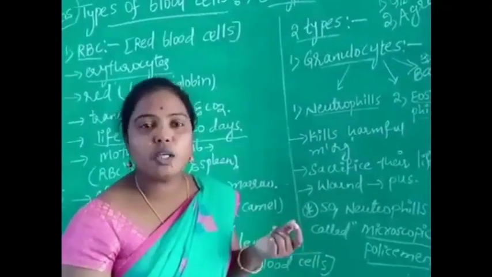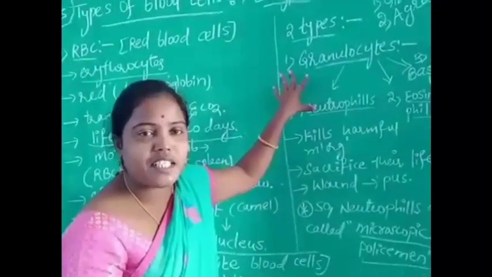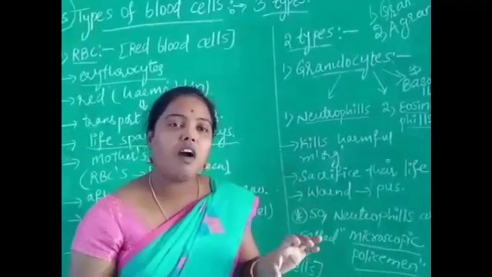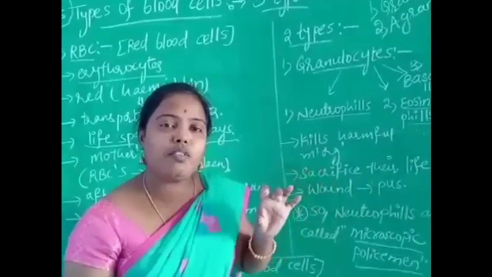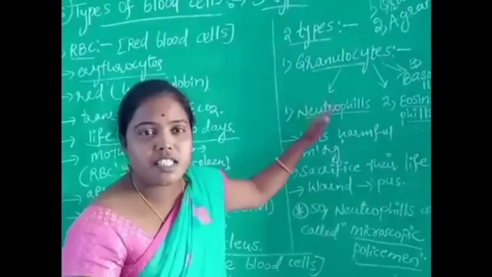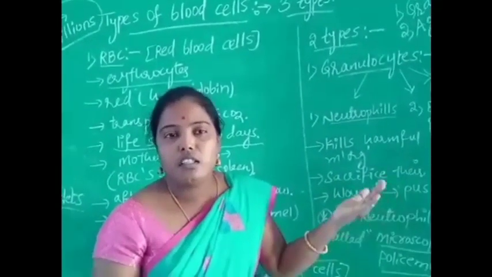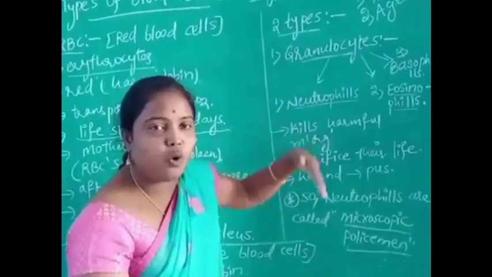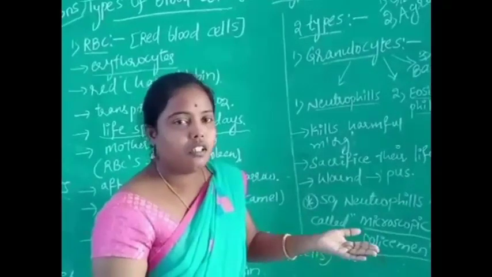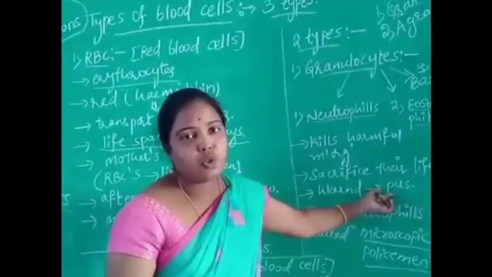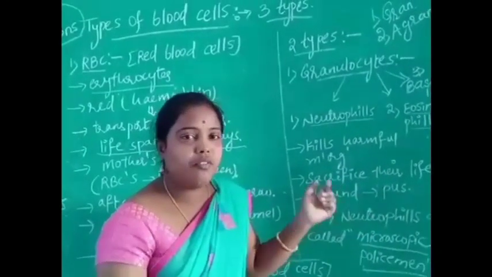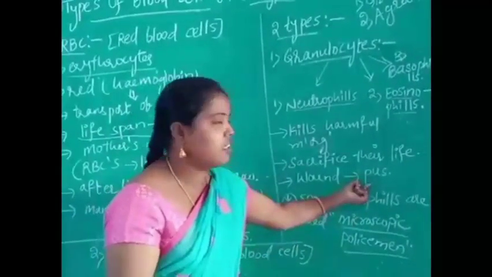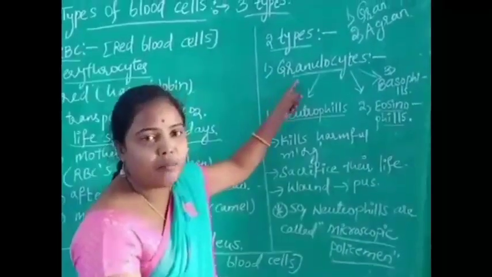Pus means what? Okay, so these granulocytes are nothing but white blood cells. These granulocytes are responsible to kill harmful microorganisms entering into our body. The granulocyte cells sacrifice their life against microorganisms. When the cells die, they go from our body through pus to the outside. When we have a wound, the white color portion which is coming outside is nothing but pus. Pus contains what? Dead white blood cells.